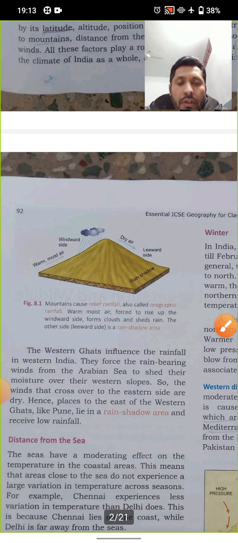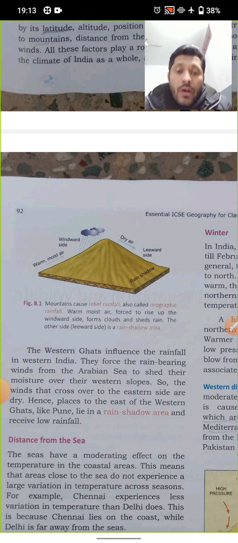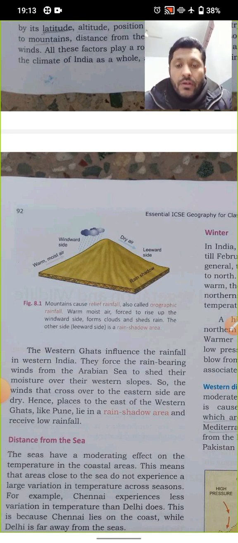Mountains cause relief rainfall, also called orographic rainfall. Warm moist air forced to rise up on the windward side forms clouds and sheds rain. The other side, that is the leeward side, is called the rain shadow area.